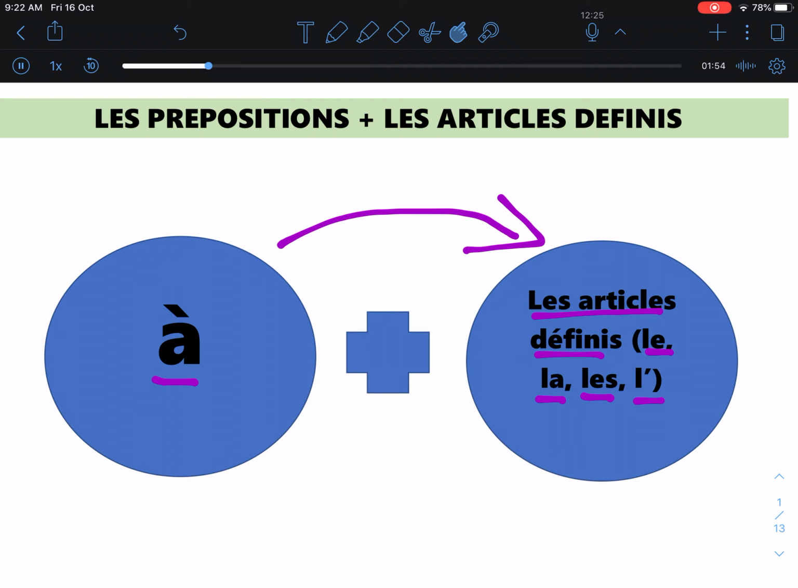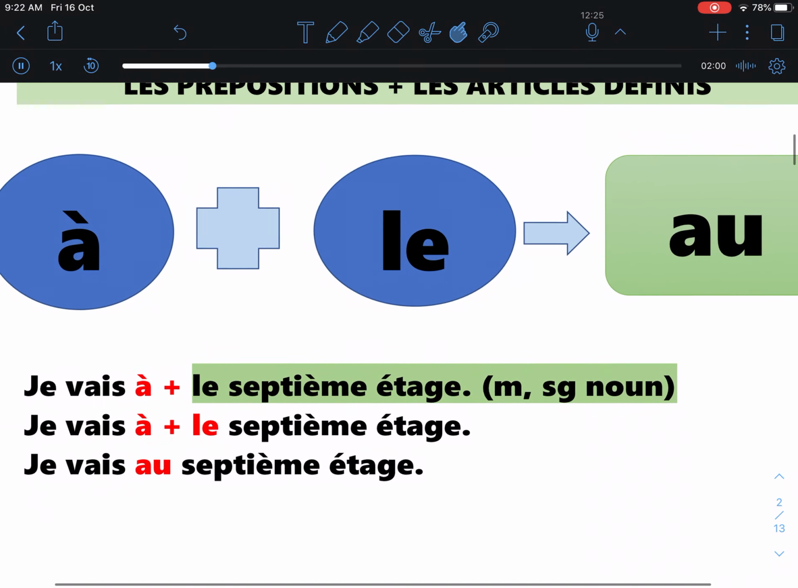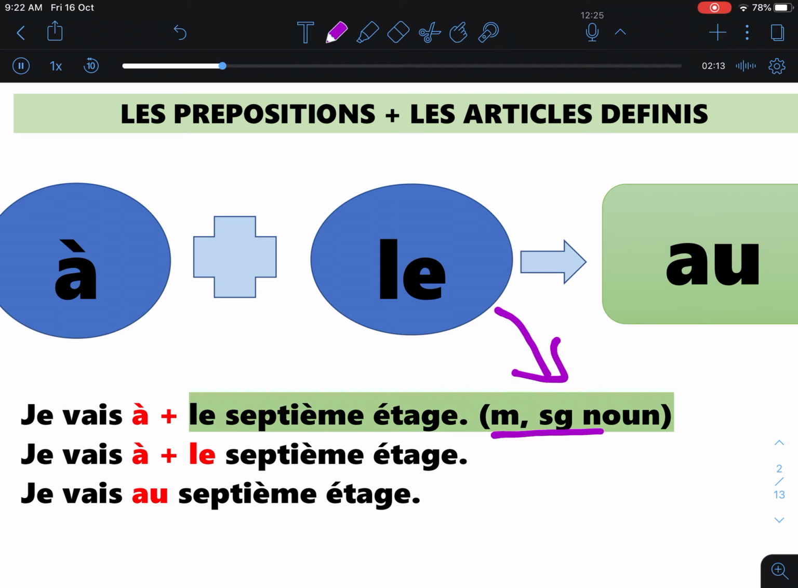Now, we're going to see the first one, how preposition à reacts with le. Le is a definite article which is used with a noun which is in singular and masculine form. Now, before we look at the sentence given here, when à meets le, it becomes au. Can you see this? When à meets le, it becomes au. Alright, let's look at example sentences here.